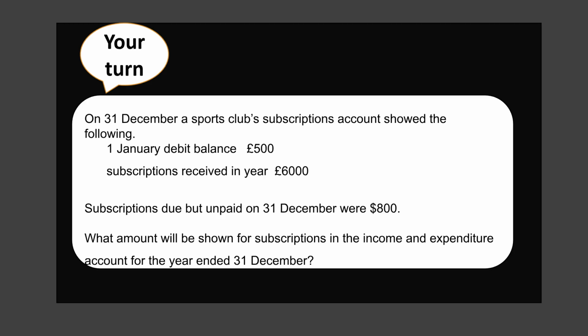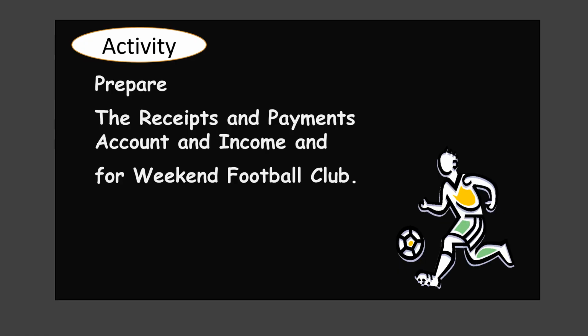Now it's your turn. A sports club subscriptions account showed a debit balance of £500 on January 1st and £6,000 in subscriptions were received. Subscriptions due but unpaid on December 31st were $800. Calculate the amount for subscriptions in the income and expenditure account. Here's another activity. Prepare the receipts and payments account and income and expenditure account for the Weekend Football Club based on the next slide's information.